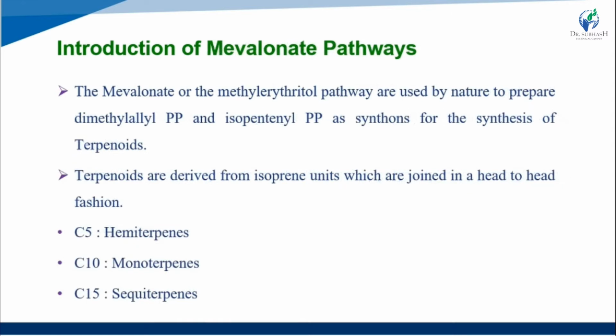Now we study the mevalonate pathway, that is the mevalonic acid pathway.